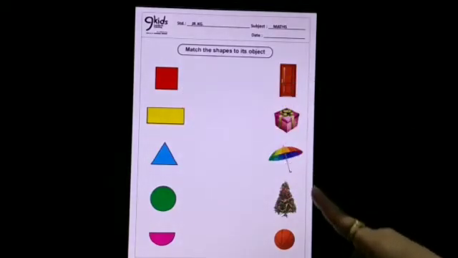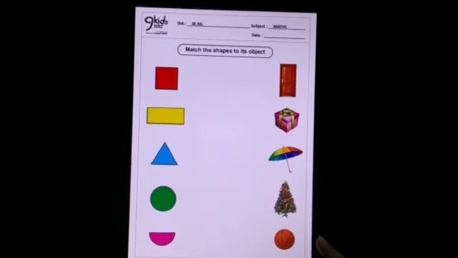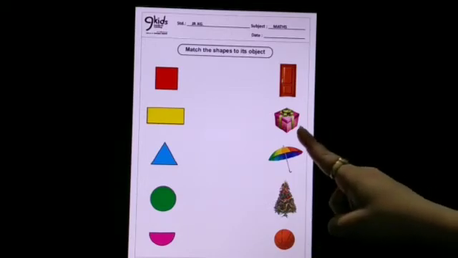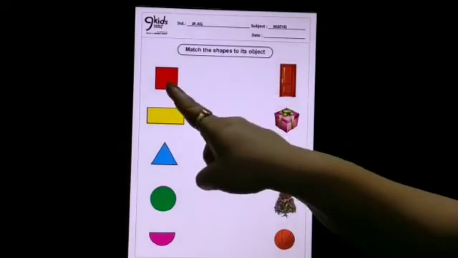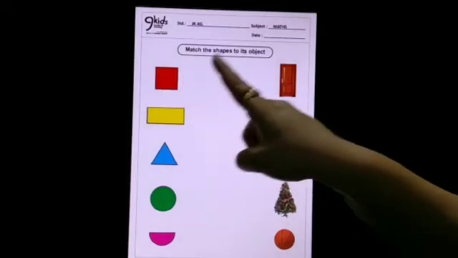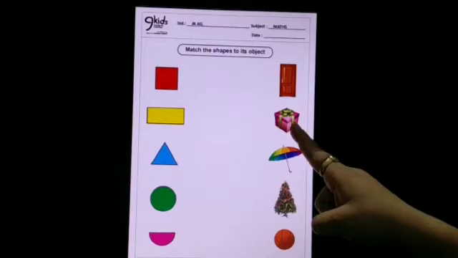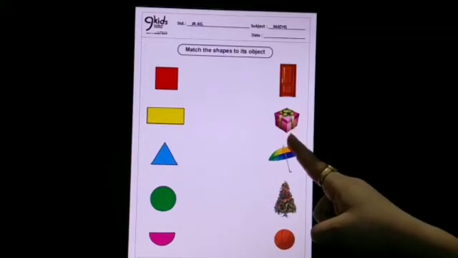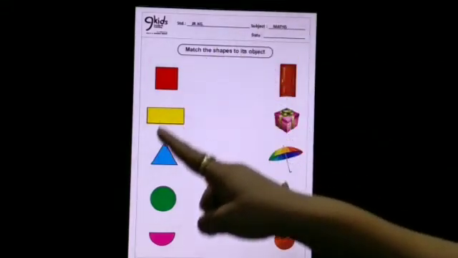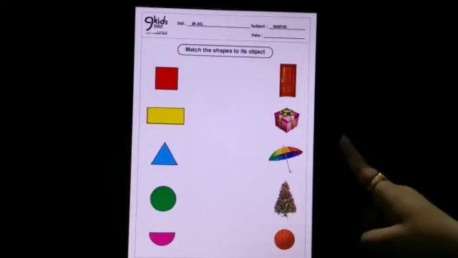So can you tell me which is the object that is square in shape? Yes, the gift box. So we will match the square shape with the square object, and that is a gift box. And like this you will complete the whole worksheet.